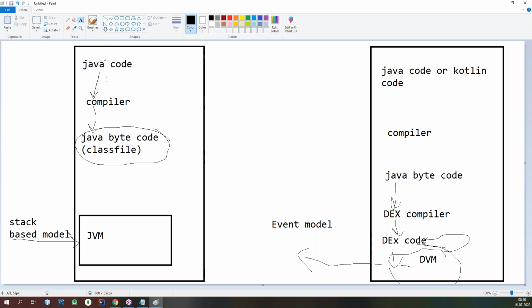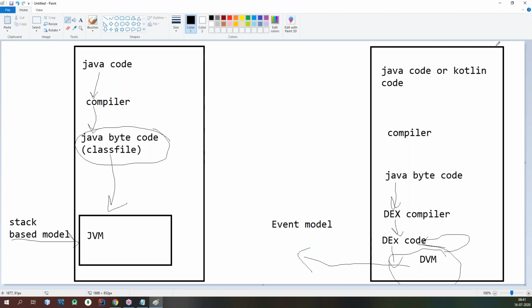Let's summarize what we discussed up to now. In your Java programming environment, whatever Java code you developed, which is your high-level code, your Java compiler converts into intermediate code instructions called bytecode. Those instructions are saved into a class file, and these bytecode instructions are understandable by our JVM, which converts that code into machine code instructions, binary code instructions, understandable by our processor in the background.